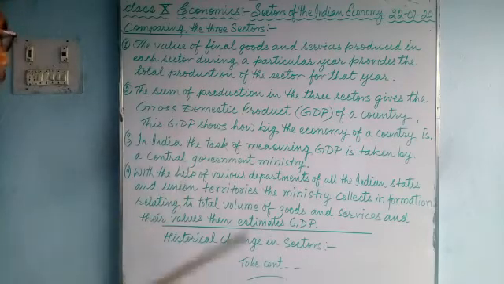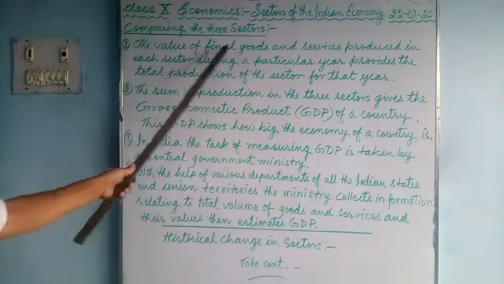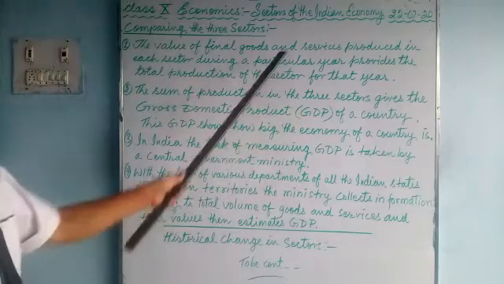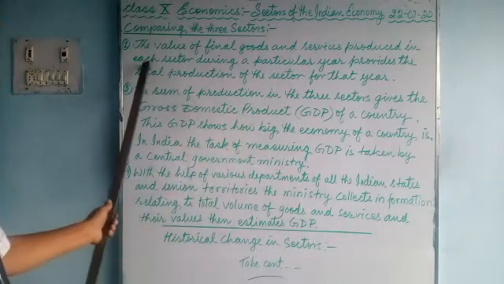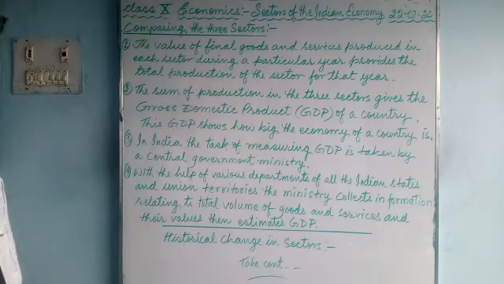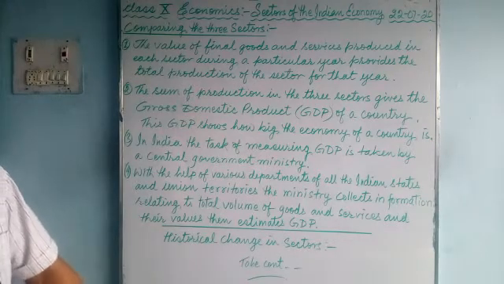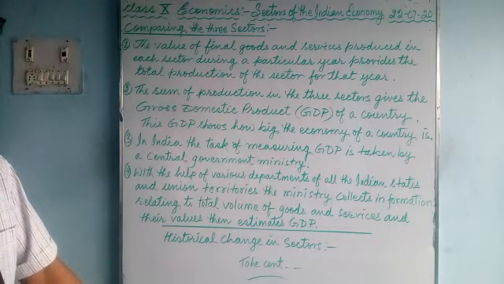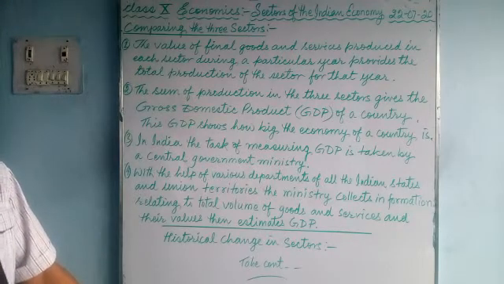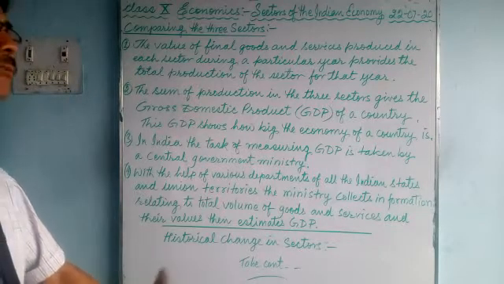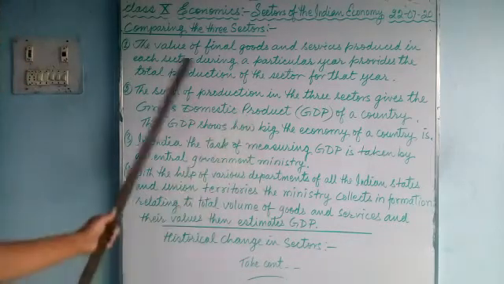The value of final goods and services produced in each sector, such as the primary sector, secondary sector and tertiary sector, is added. Not intermediate values, but the final value is added.